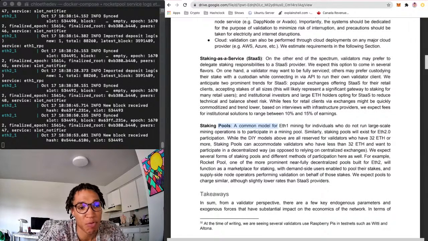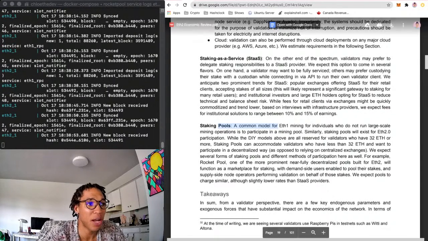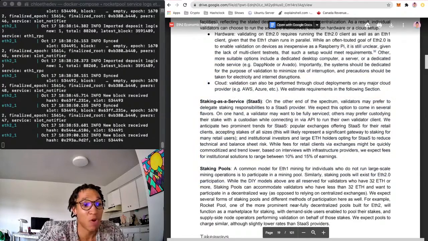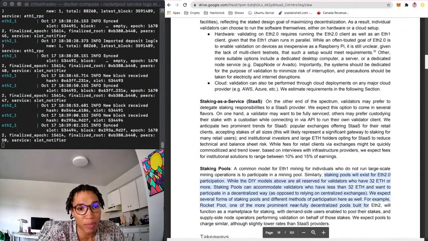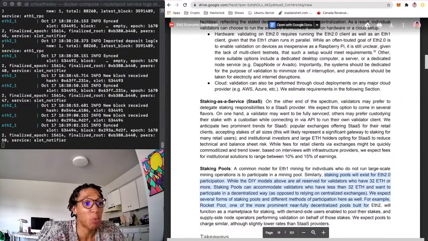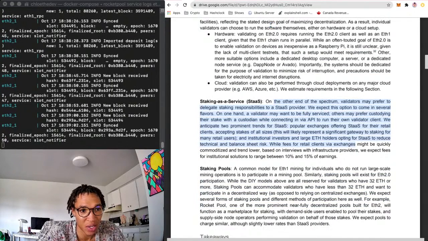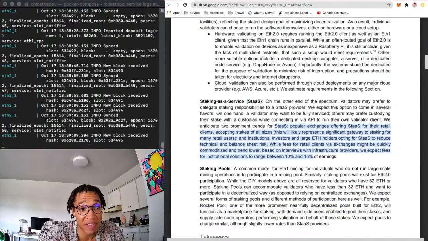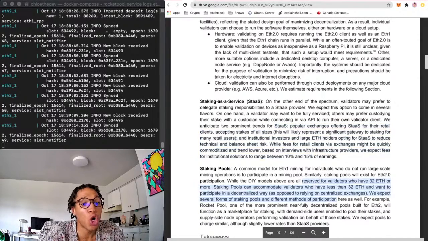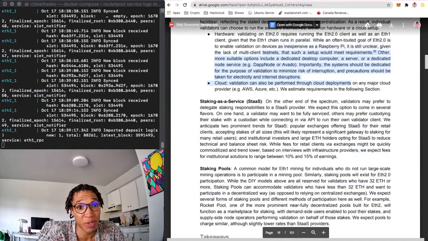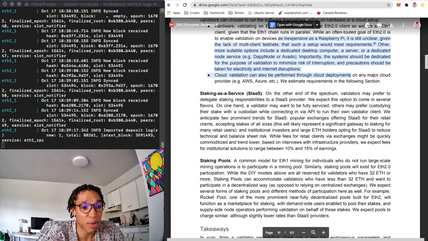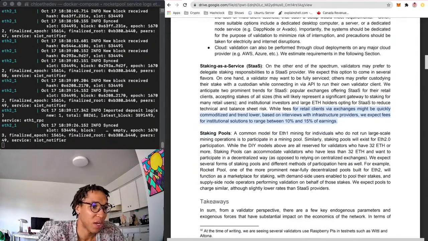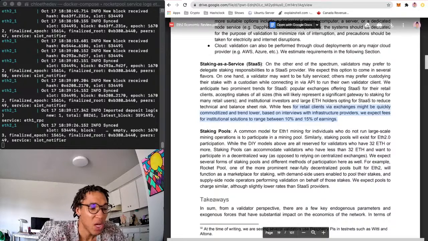So, for example, in the staking pool Rocket Pool, you can kind of mix the three of these together. If you have 16 ETH, you can be a node operator in Rocket Pool, which will provide a staking as a service for people who have less than 32 ETH, which will charge fees of 10-15%, and those fees will go to the Rocket Pool node operators who are pretty much running a node, and therefore people who have less than 32 ETH are able to pay this 10-15%. So I think it's pretty cool. It offers multiple services in one.